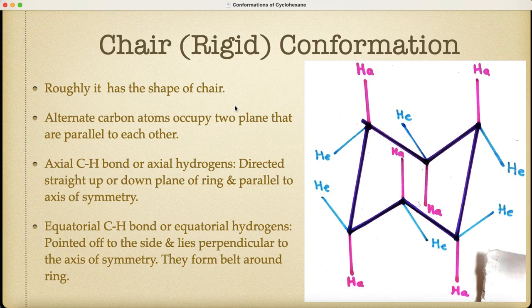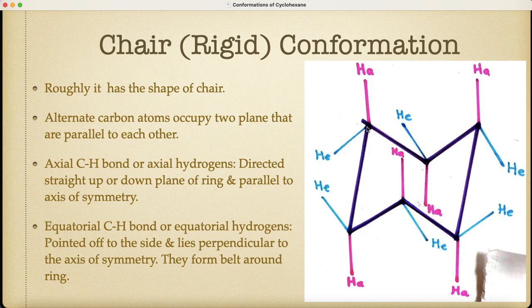This conformation is also known as the rigid conformation. In the chair conformation, it roughly has the shape of a chair. That's why it is known as the chair conformation. Alternate carbons occupy two planes that are parallel to each other. There are 6 carbons in cyclohexane. These 6 carbons are in two different parallel planes. One is the upper plane, another is the lower plane. They are alternate to each other.